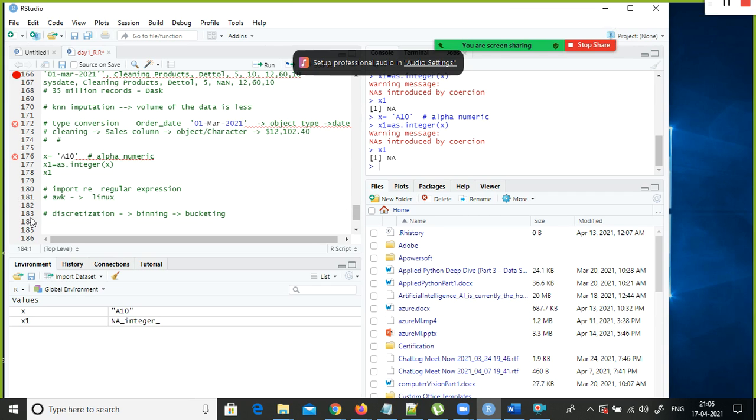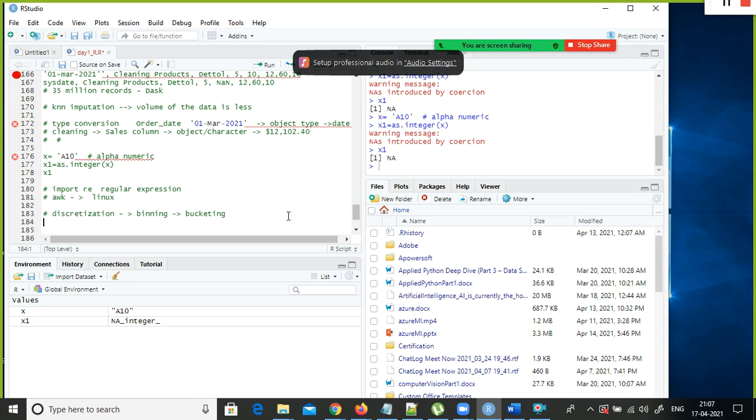In that case, you are creating a new column called the income group, right? The income group is a categorical variable. Based on the salary range, you define which customers fall in which range of the salary. So based on that you define, this customer is high income, this customer is low income, this person is in the medium income group, right? We do this as part of the data pre-processing activity. We call that discretization.